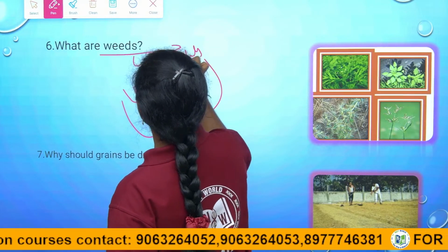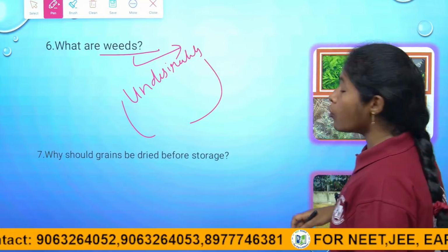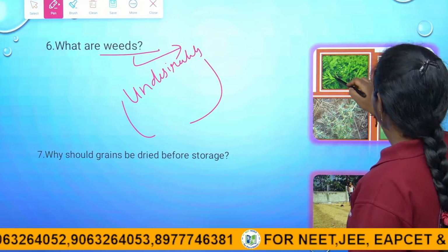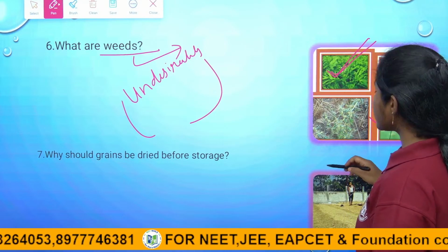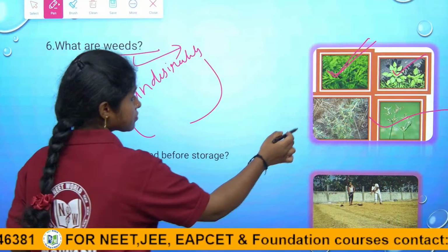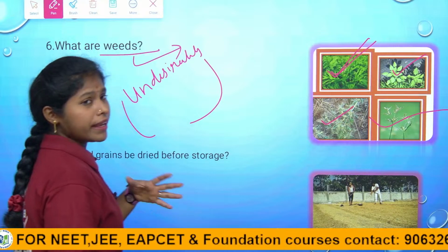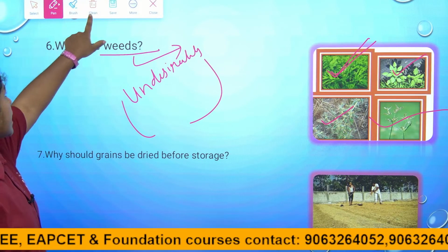The unwanted plants grown with our desirable crops we call weeds. The most commonly grown weeds are amaranthus, parthenium, wild grass, and xanthium. These are the four main unwanted plants grown along with our desirable crops, right children?